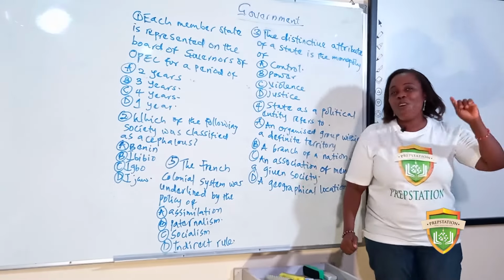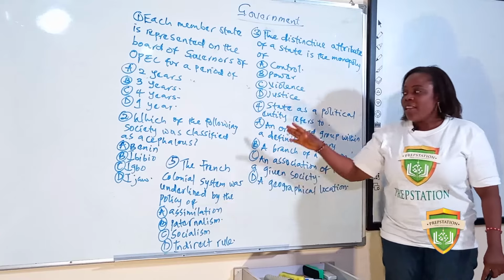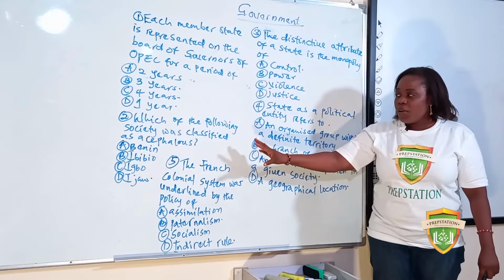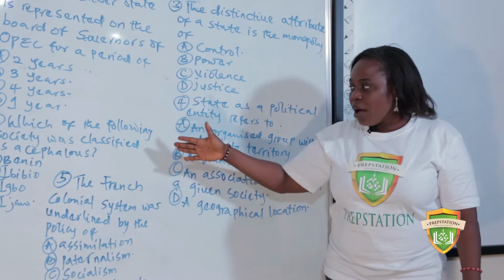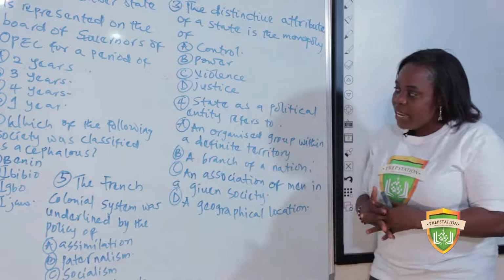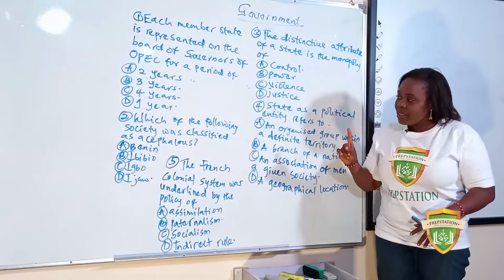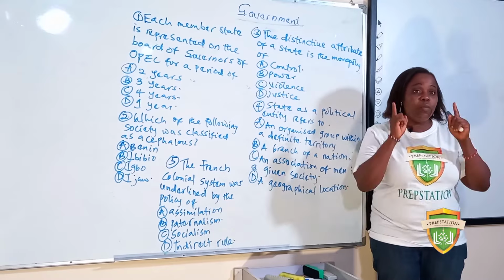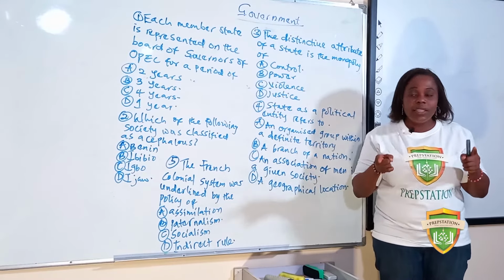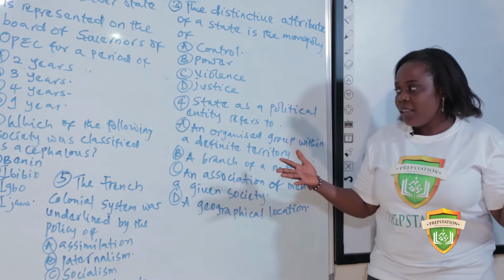Then the next question says, which of the following society was classified as acephalous? We're going to pre-colonial administration in Nigeria. This is the topic, pre-colonial administration in Nigeria. Now we are looking at Igbo land, pre-colonial administration in eastern part of Nigeria. Now, look at the answers. It says Benin, Ibibio, Igbo, and Ijo. The society that was classified as acephalous was Igbo, the Igbo pre-colonial society. Another word for acephalous simply means classless or stateless.